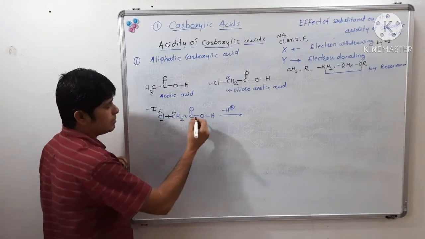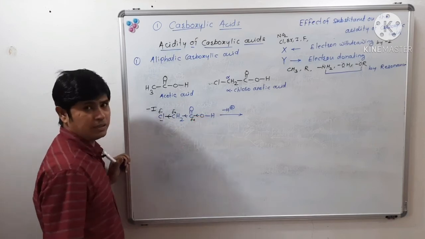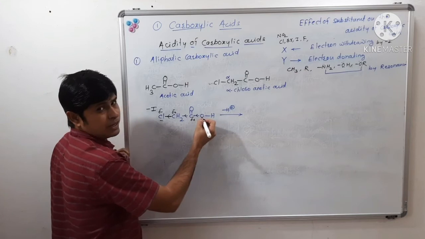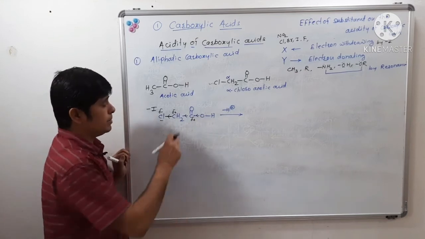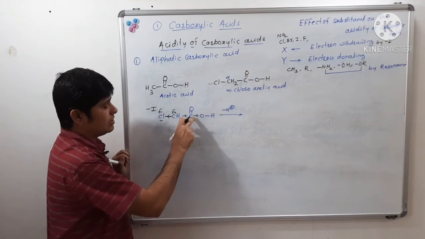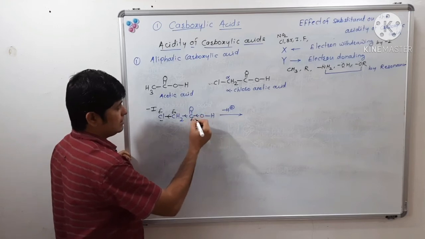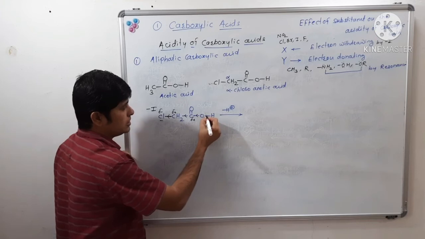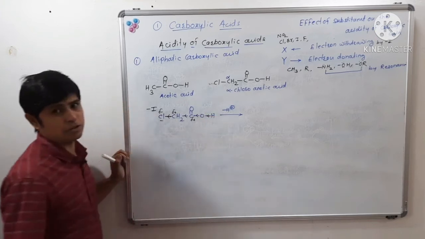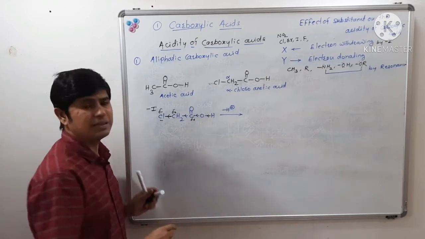To nullify that positive charge, this oxygen attracts electron density from the oxygen hydrogen bond, so there is a weakening of this OH bond.